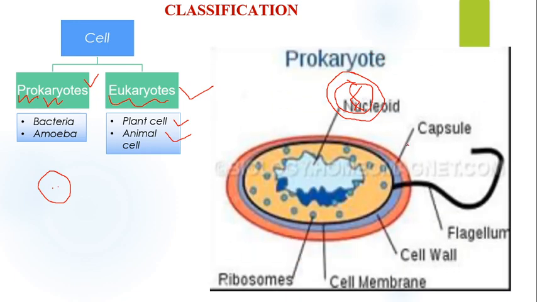And this is the structure of prokaryotic cells. In prokaryotic cells you can see this is the nucleus. What's the nucleus? It's DNA, and it has a plasma membrane. The cell membrane you can see here is also called the plasma membrane, and ribosomes are for protein synthesis. Some bacteria have a capsule around the plasma membrane. Clear? Between the capsule and plasma membrane there is a cell wall, and bacteria also have flagella, and flagella help in the movement of bacteria.